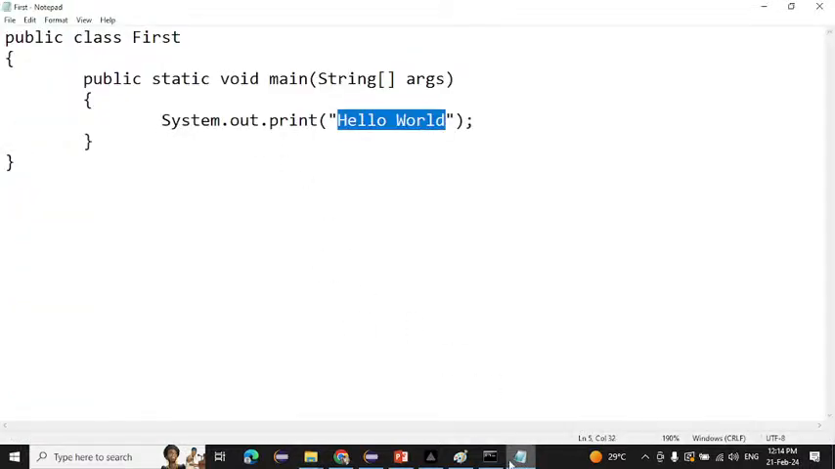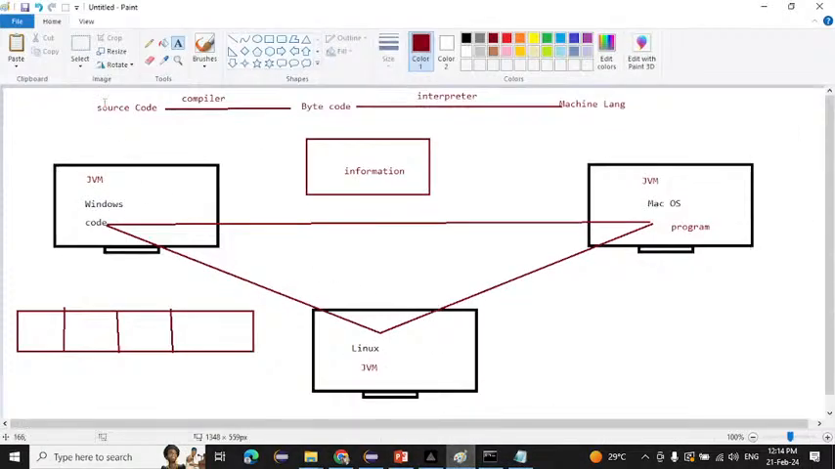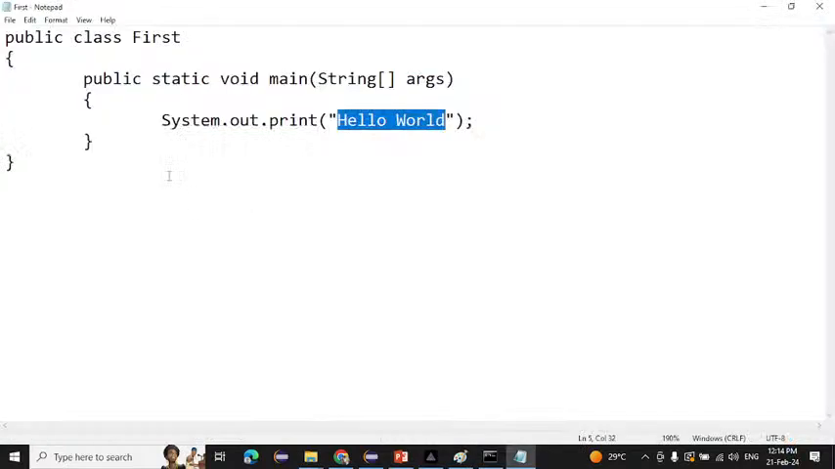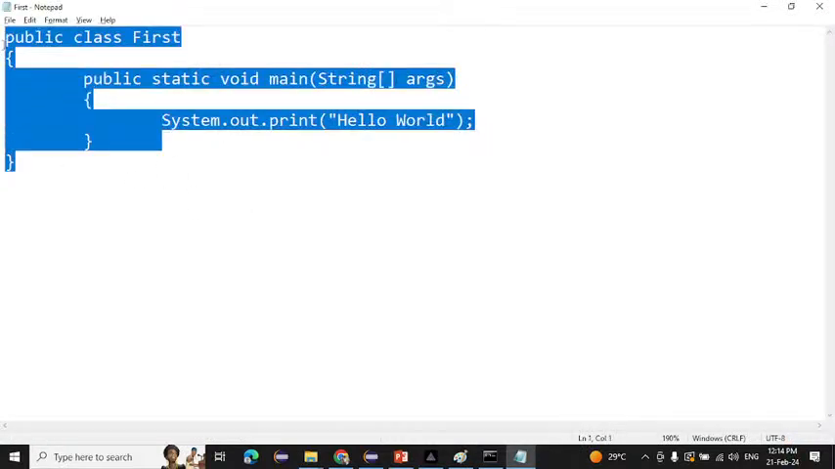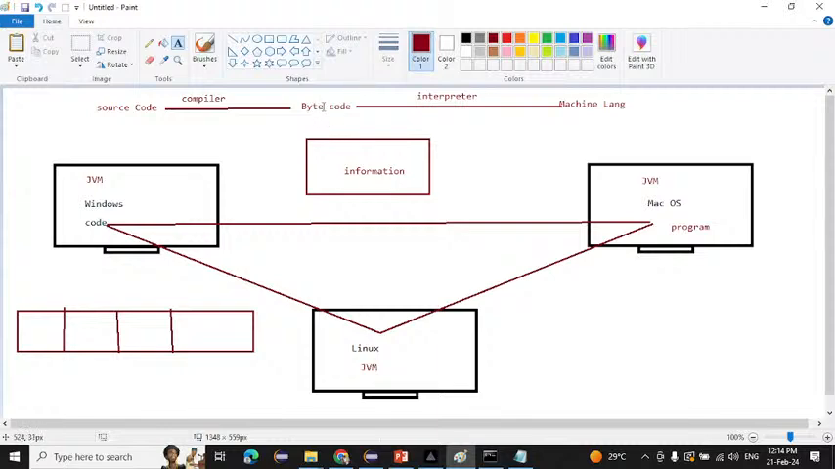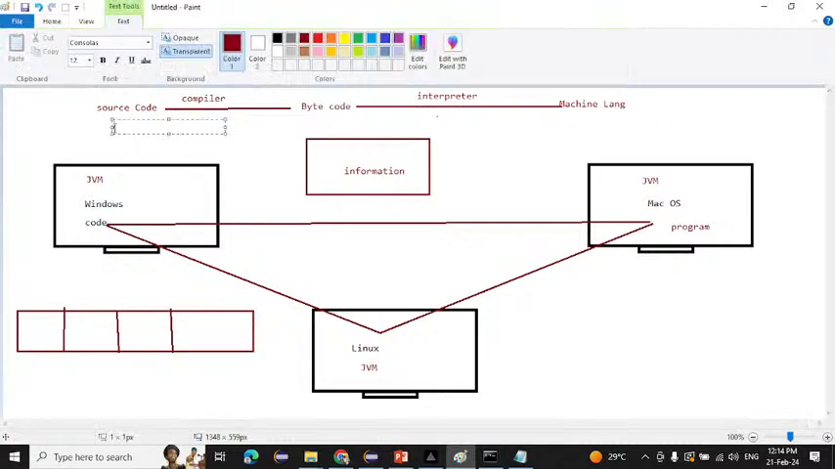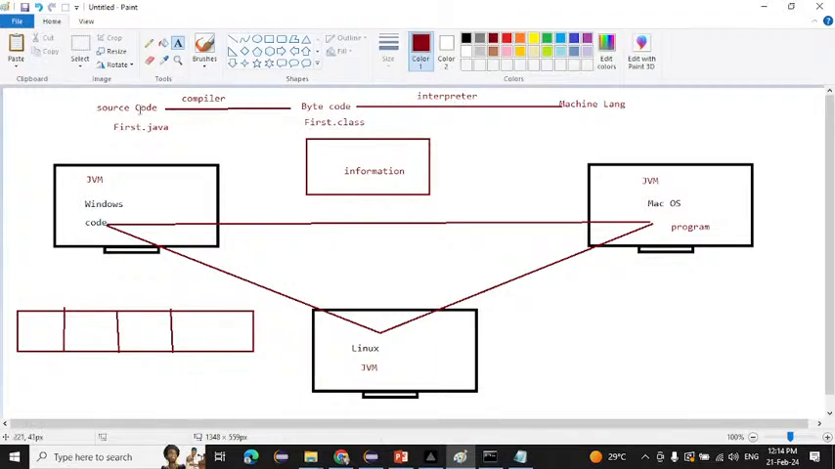Now as I told you earlier, first the source code will be there. So this is our source code right now. If I run this, the source code will convert into the byte code, and the byte code will convert into the machine language. Now what is the extension for the source code? Dot java. Suppose we have created the first program, so First dot java.